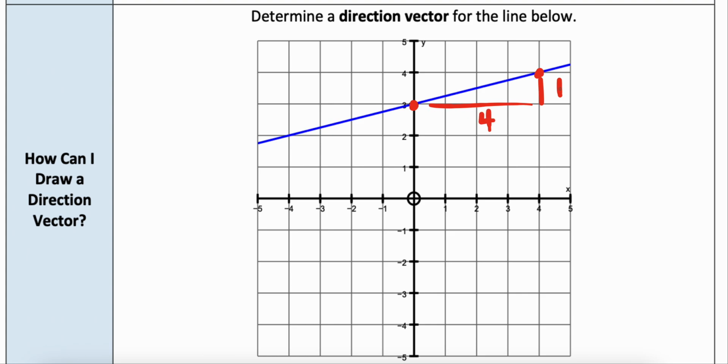1, 2, 3, 4. And so if I wanted to determine a direction vector starting from the origin, I would go up 1 and over 4. This would be my direction vector that starts from the origin and ends at a point. Okay, and again, this is what we call vector m, and I can say vector m has an x component of 4 and a y component of 1.